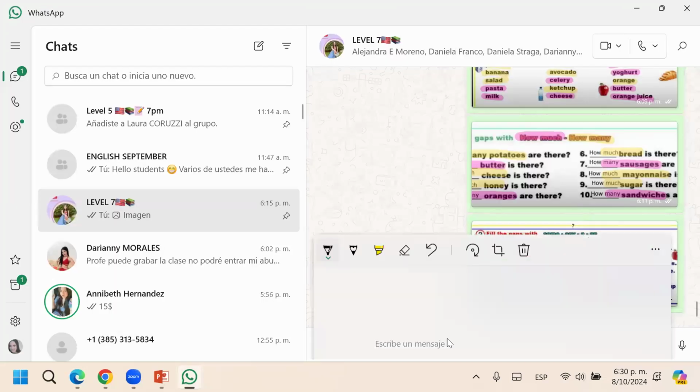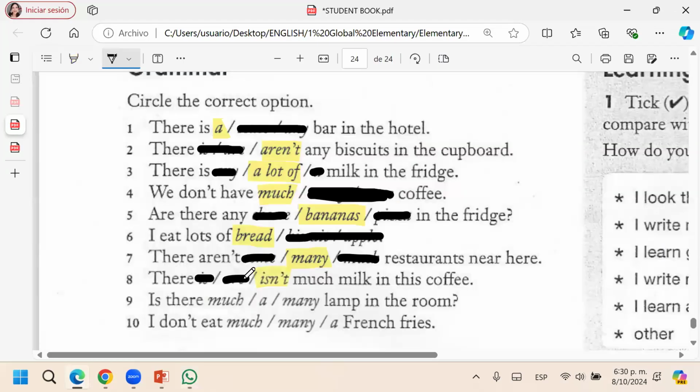Let me do this so you remember. Ninth, the ninth is a question. Is there, and we have lamp. A lamp, because it's one. It's singular. Yes.